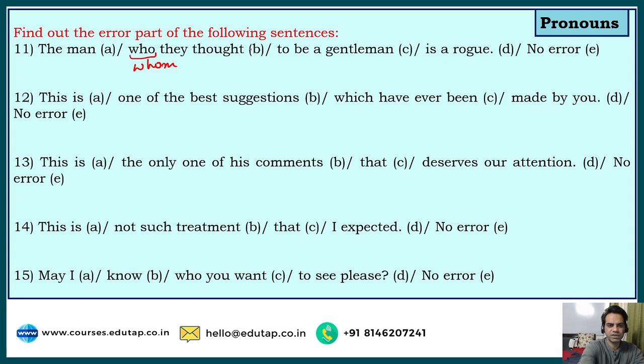Because we are using whom for the third person that we are referring to in the second clause. So, the man whom they thought to be a gentleman is a rogue. That means he is a fraud. So, we have to use not who, we have to use whom here.